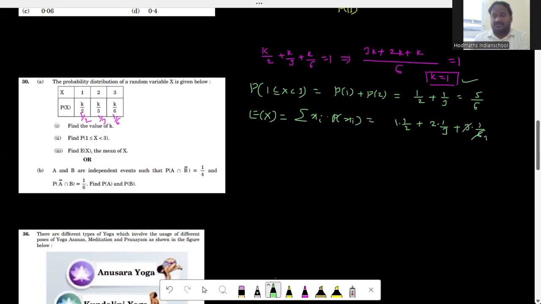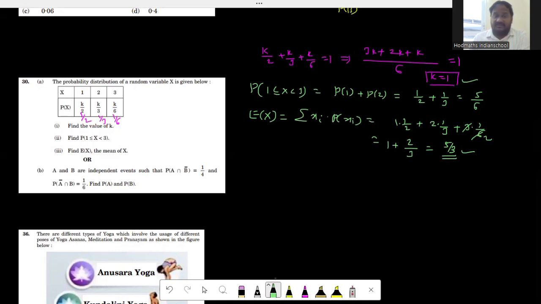Now this is 3 ones and 3 twos are 6. This is 1 by 2 and this is 1 by 2. 1 by 2 plus 1 by 2 is equal to 1, plus 2 by 3. 1 plus 2 by 3 is equal to how much? 3 plus 2 is equal to 5 divided by 3 is the mean of x, otherwise expectation of x. So this way we can answer 30th question A bit.